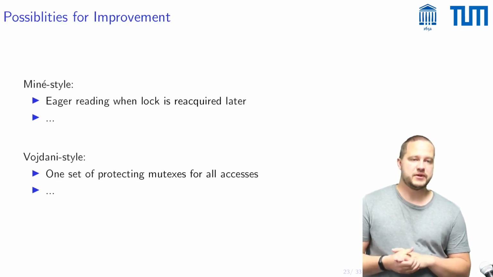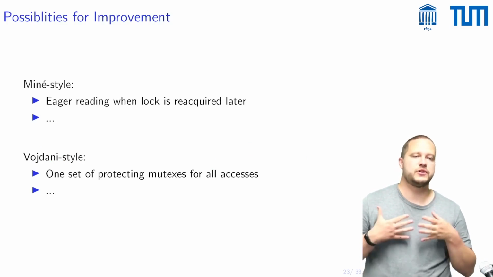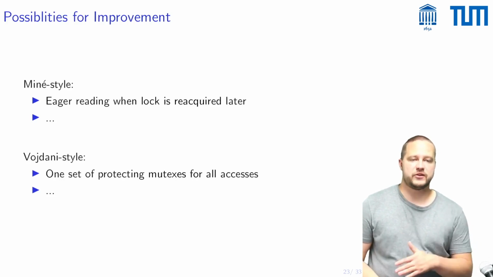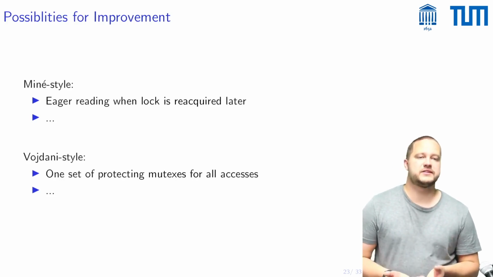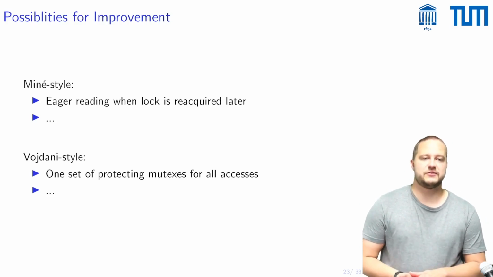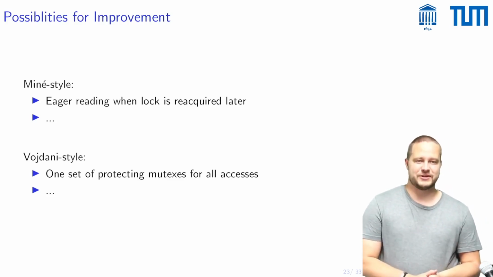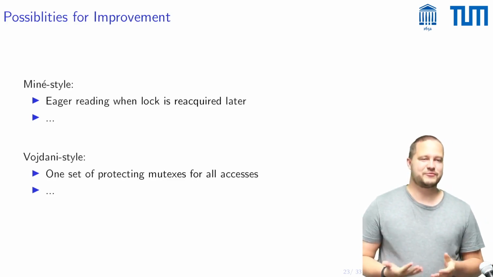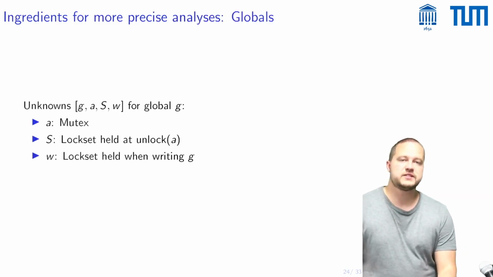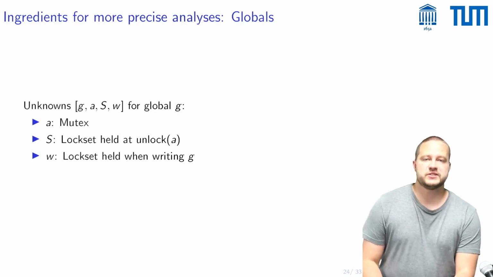For example, in the Miné style analysis, one wants to get rid of eager reading, that is incorporating the values already at a lock, and instead delaying this until a global is actually accessed. And by this, one can often exclude some flows and become more precise. On the other hand, for this Vojdani-style of analysis, the obvious limitation to lift is requiring one set of protecting mutexes for all accesses. To achieve this, we give some ingredients for more precise analyses.